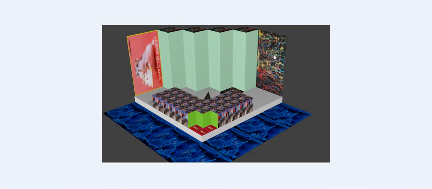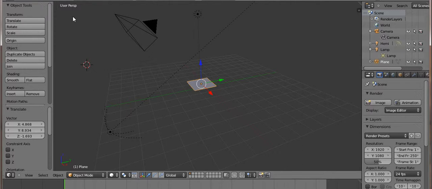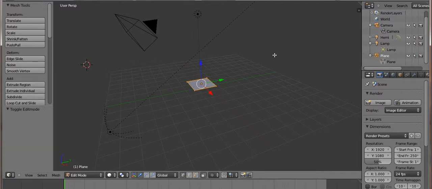Now I wanted to show you how I am doing all these things. First I make this from my object. First I expand it.